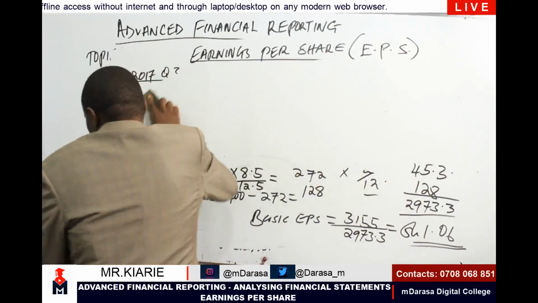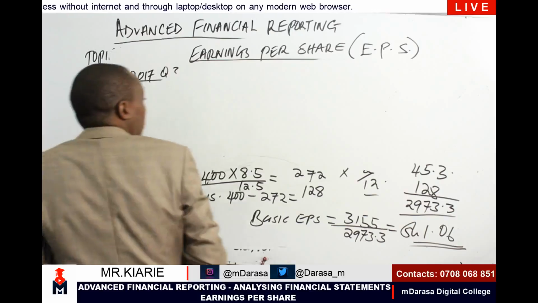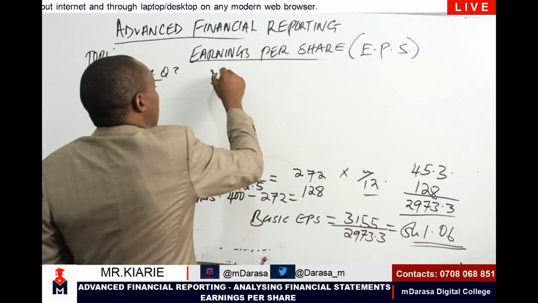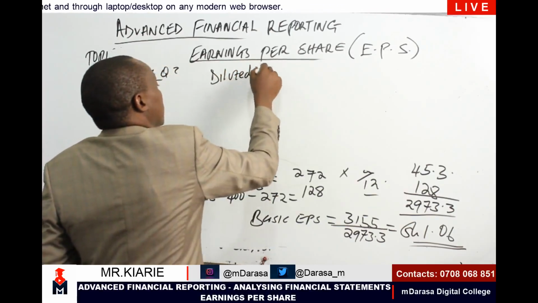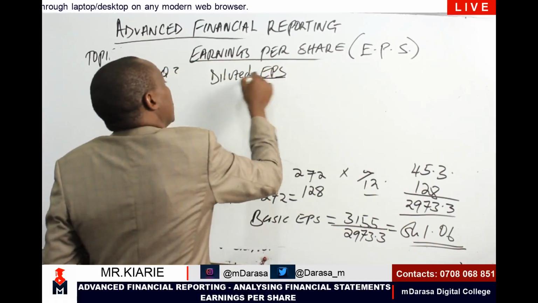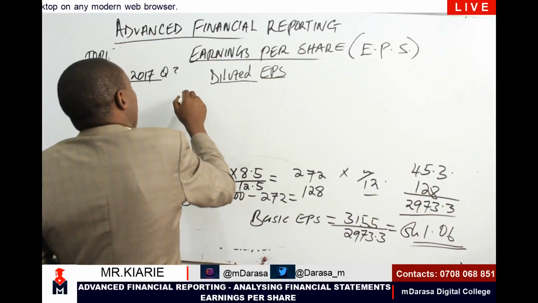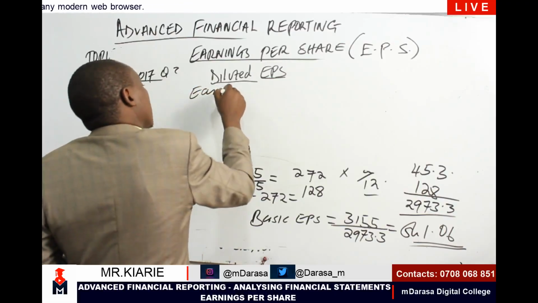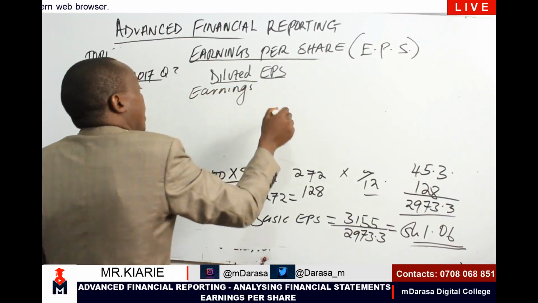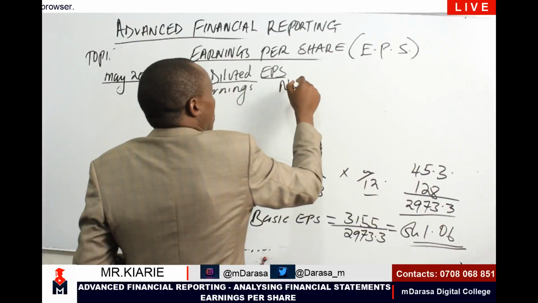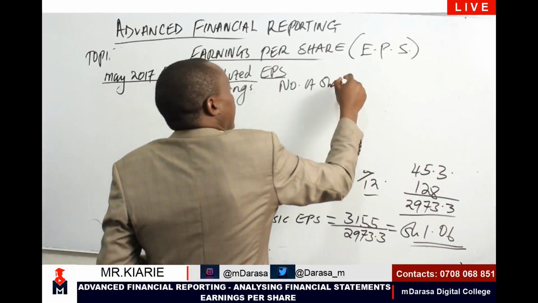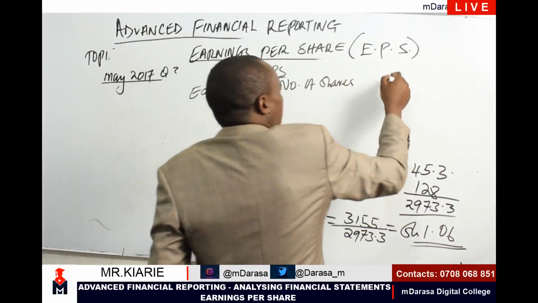So diluted EPS, I have earnings, I have number of ordinary shares, and I have my EPS.